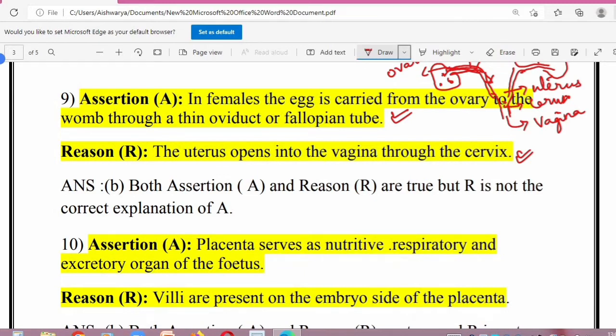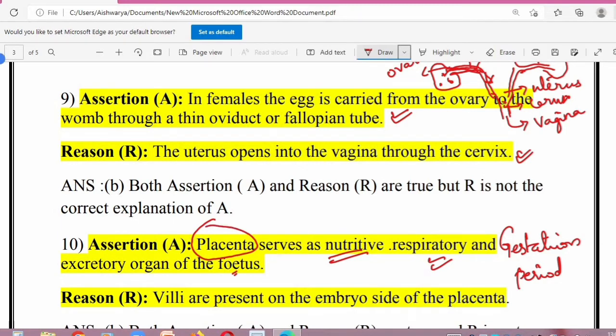Assertion, placenta serves as nutritive, respiratory and excretory organ of the fetus. Reason, villi are present on the embryo side of the placenta. So placenta, as you all know, is a special nutritive tissue which is formed during the gestation period or the period of pregnancy. So what is the purpose of this placenta? Placenta basically acts like a respiratory organ, it acts like an excretory organ, it helps in the exchange of waste, transport of oxygen, okay, then it helps in the transport of antibodies. So all the functions are performed by placenta, okay, from the mother to the fetus.